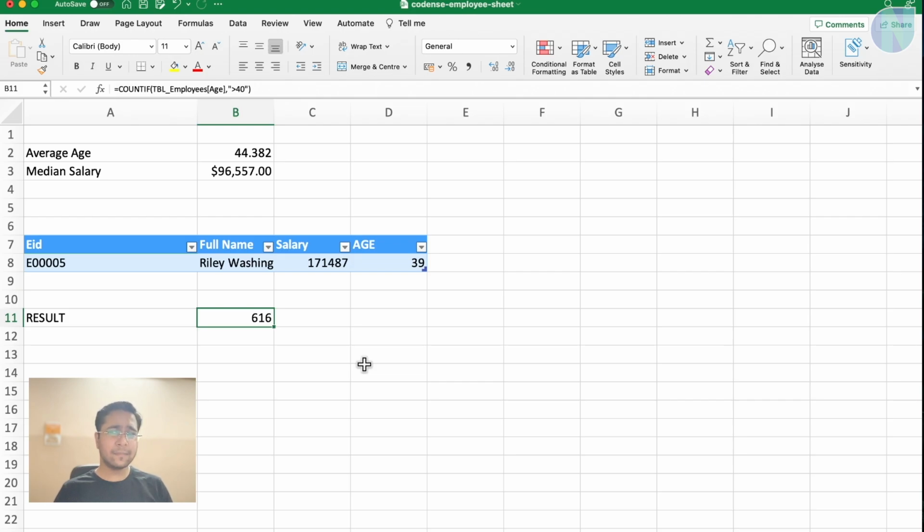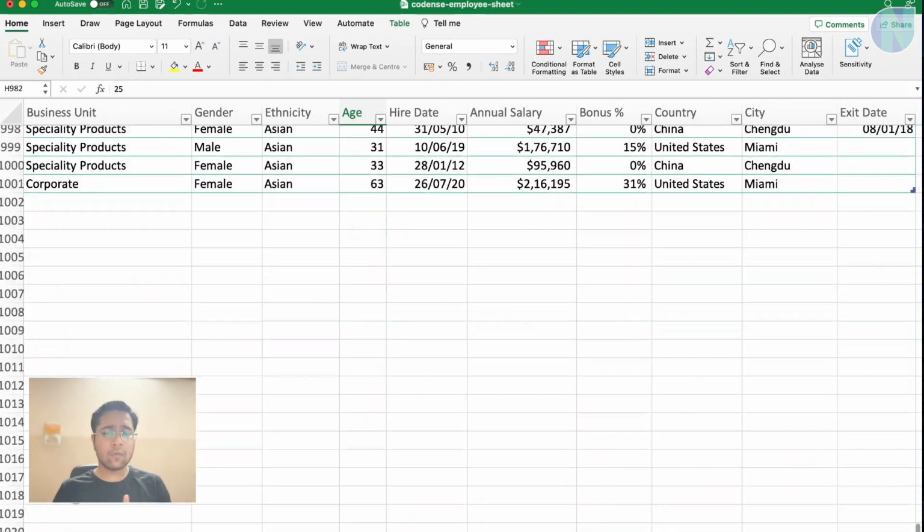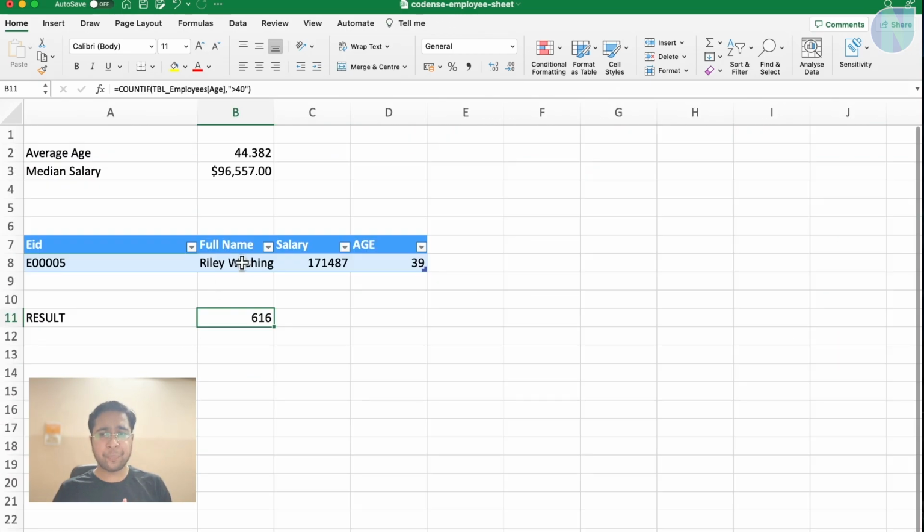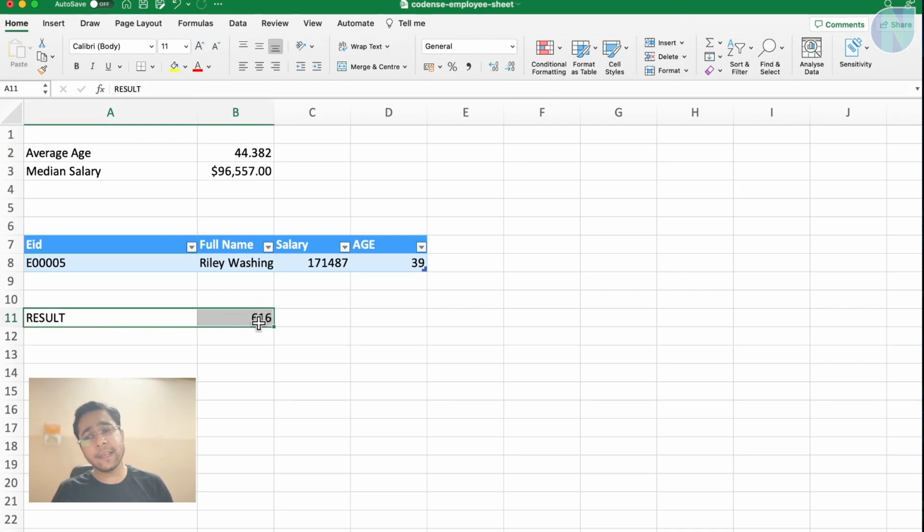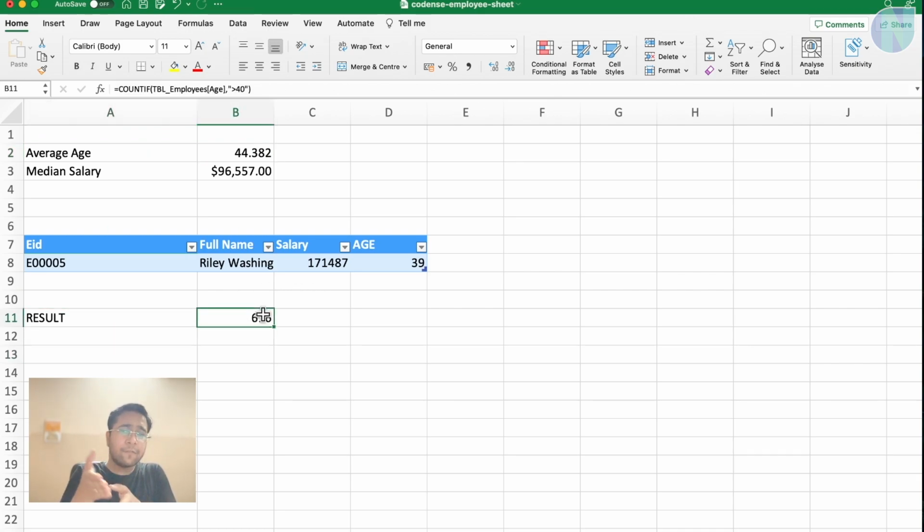Is it correct? You can see there is data of around 1000 employees and the average age is coming out to be 44. So employees greater than 40 are nearly more than half, and that's how the average is also 44. So yes, this data is correct. In this way we can also check whether we are getting the correct result or not.